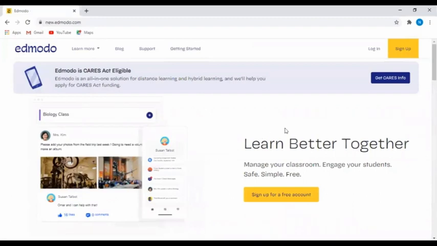You will be directed to this page. Here you will have two options: sign up and login. Sign up we always use when we need to create a new account. Currently, your account is already created by your school, so you are not going to use the sign up option, you will use the login option.